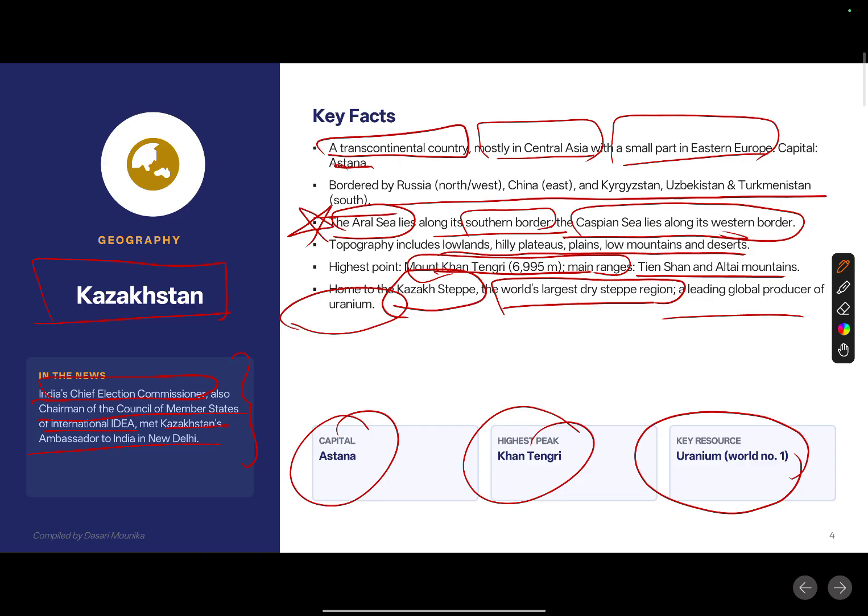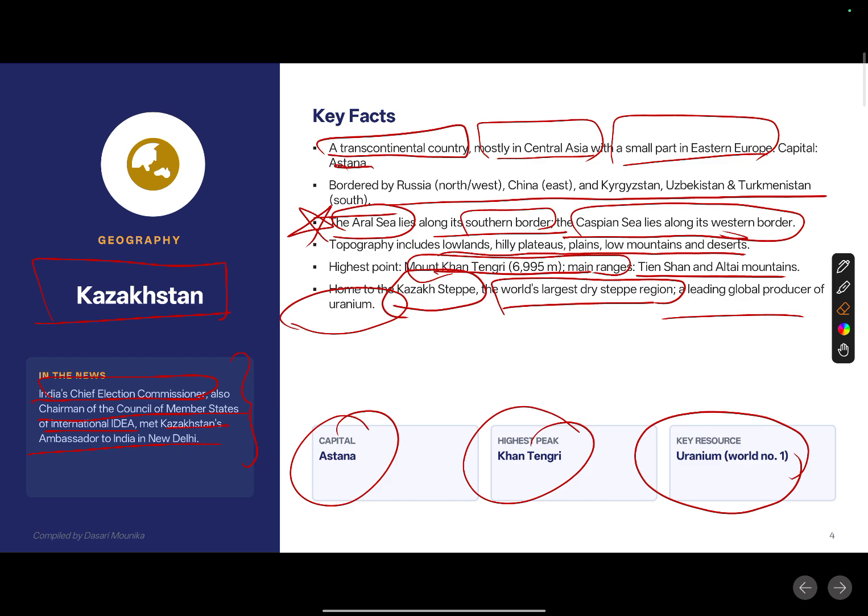So how can questions be formed about Kazakhstan? Identify the following country which is bordered by Aral Sea on the southern border, and on the western side Caspian Sea is present, and it is a transcontinental country where most of the country is located in Central Asia and only a few parts are located in Eastern Europe. Identify the country, and they can ask.